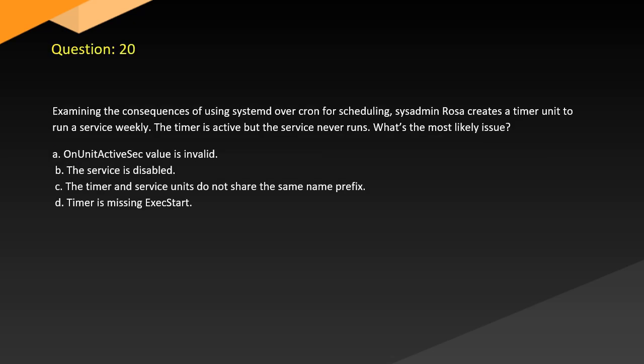Question 20. Examining the consequences of using systemd over cron for scheduling, sysadmin Rosa creates a timer unit to run a service weekly. The timer is active, but the service never runs. What's the most likely issue? A. OnUnitActiveSec value is invalid. B. The service is disabled. C. The timer and service units do not share the same name prefix. D. Timer is missing ExecStart.